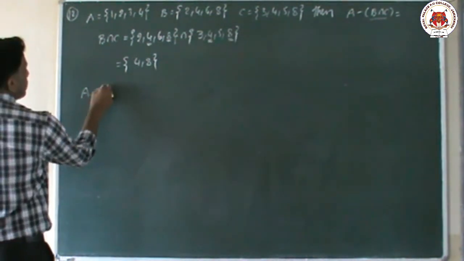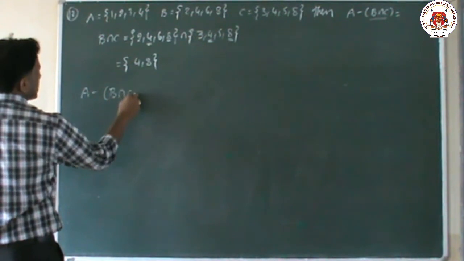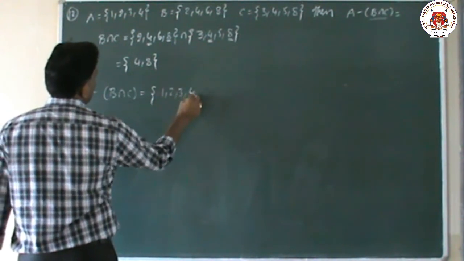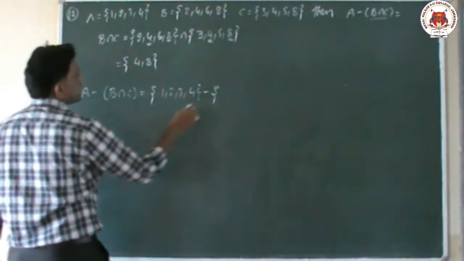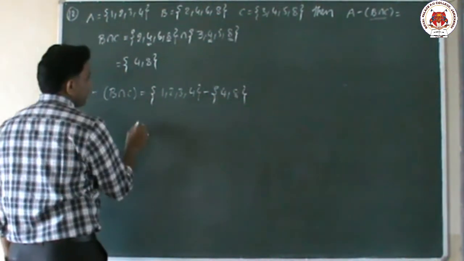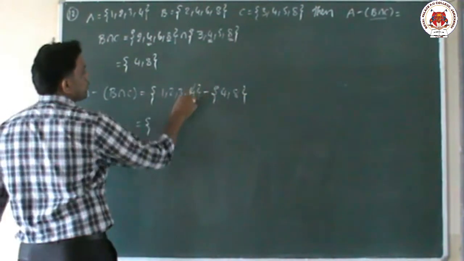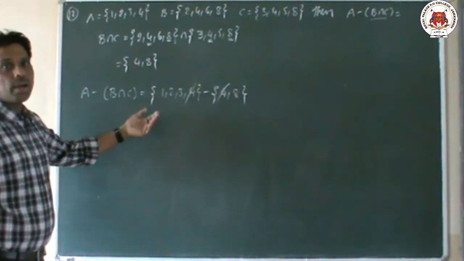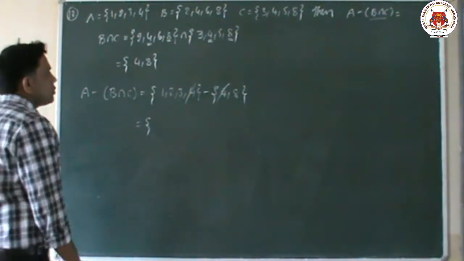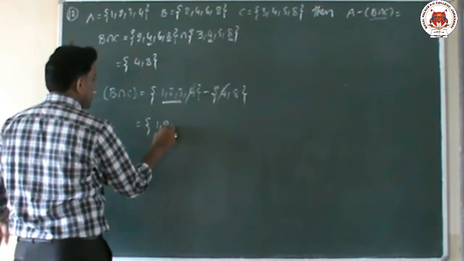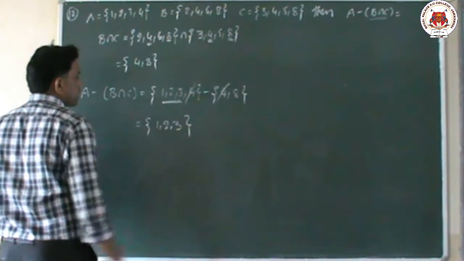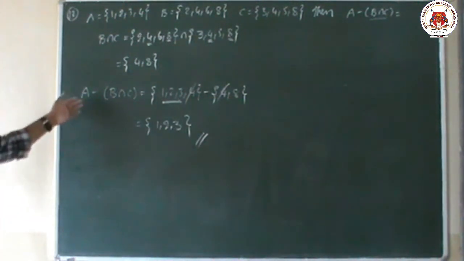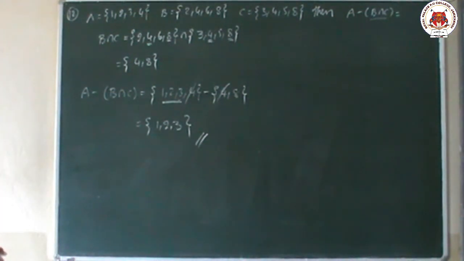Now I am going to find the whole question, A minus (B intersection C). First we take the A set, {1, 2, 3, 4}, minus B intersection C, which is {4, 8}. Now we have to subtract. Here 4 is there, so we can cancel it. Then we take the remaining elements which are in the first set, not in the second set. The remaining elements are 1, 2, 3. So what is the answer? A minus (B intersection C) is {1, 2, 3}.